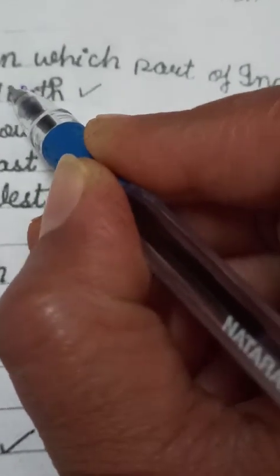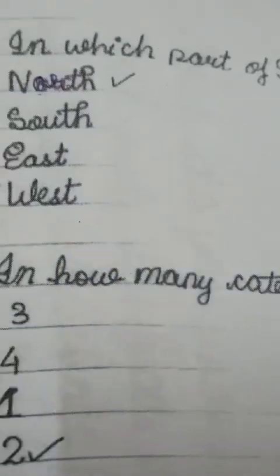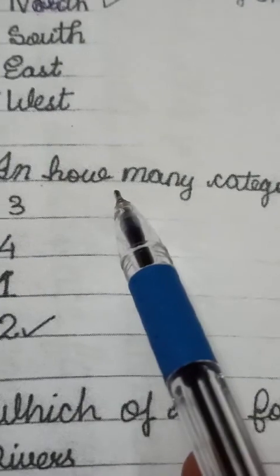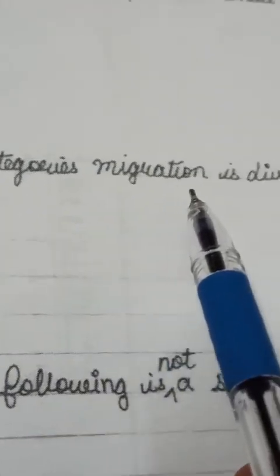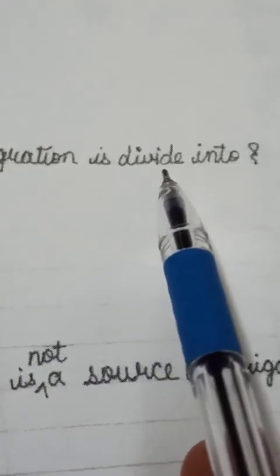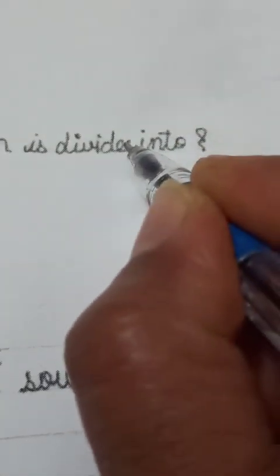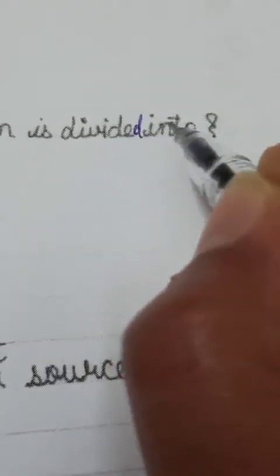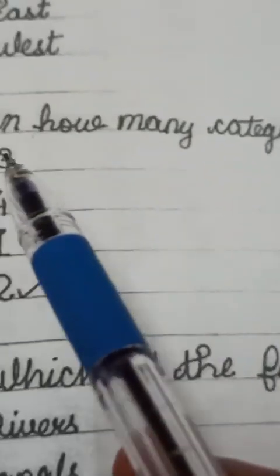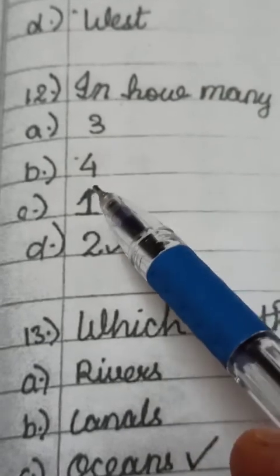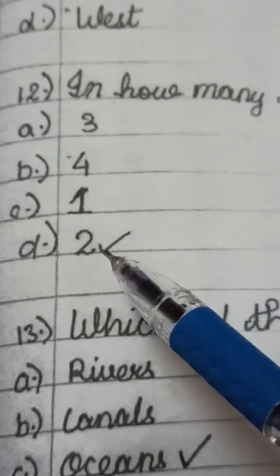This is R, okay, north, you know the spelling of north. And next is, into how many categories is migration divided? Here it is not divide, it is divided. So into how many categories is migration divided? 3, 4, 1 or 2.